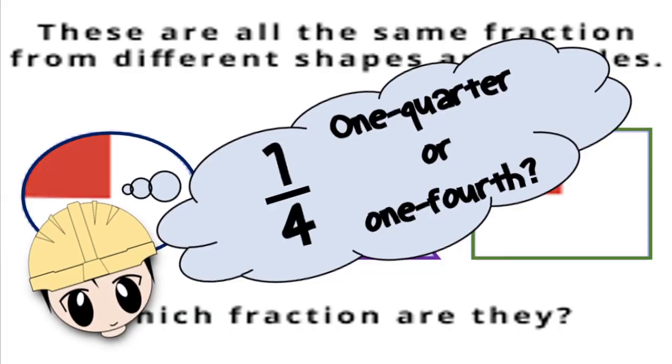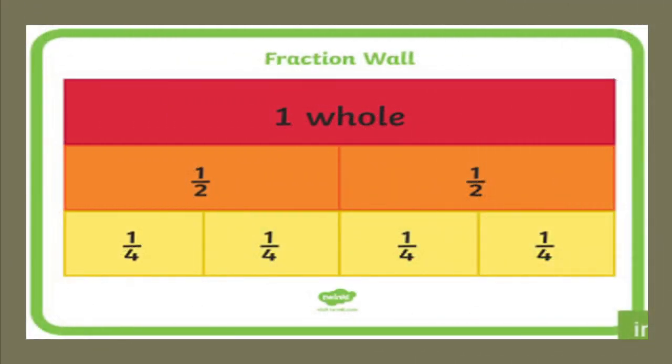How we write? 1 upon 4, or how to say, 1/4. See, remember children, one whole has 2 halves and one whole has 4 quarters. Okay?